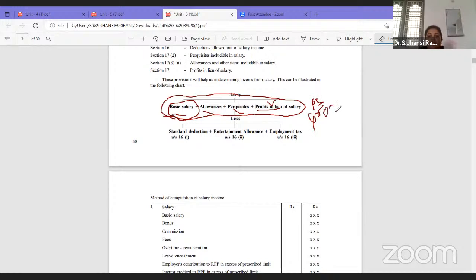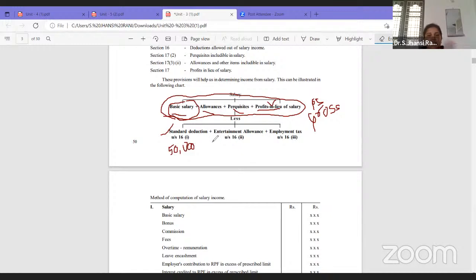So from this gross salary, we deduct the deductions. Deductions under section 16, we have 3 deductions. The first is standard deduction. Every employee will get a flat deduction of 50,000, irrespective of the income they are getting. Whatever the gross salary they get, from that they'll get a standard deduction of rupees 50,000. This is section 16, subsection 1.